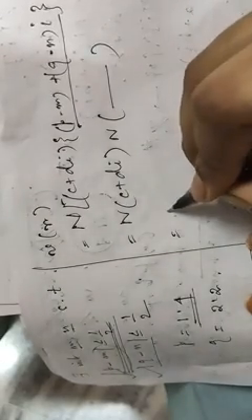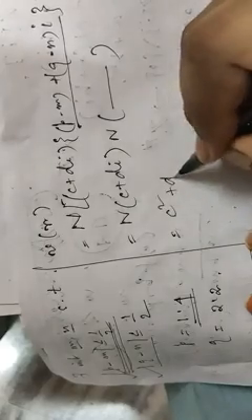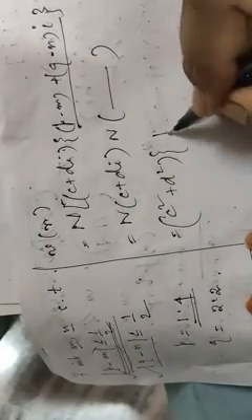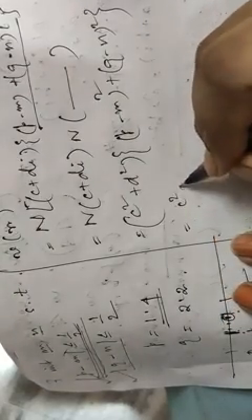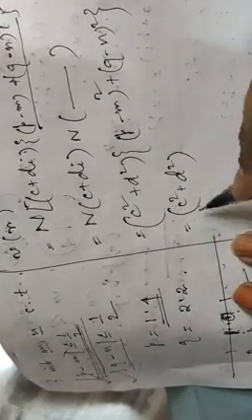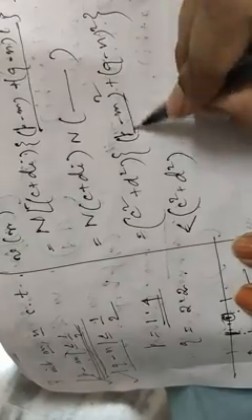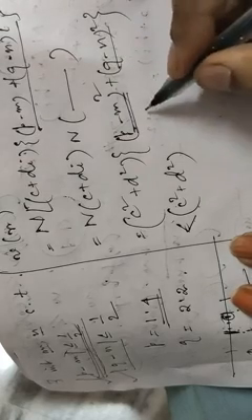This is the norm of (c + di) times the norm of this whole quantity, because norm is a multiplicative function. So we can write (c² + d²)((p − m)² + (q − n)²). This quantity is less than or equal to half, and this is also less than or equal to half.